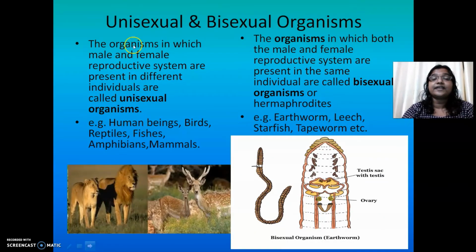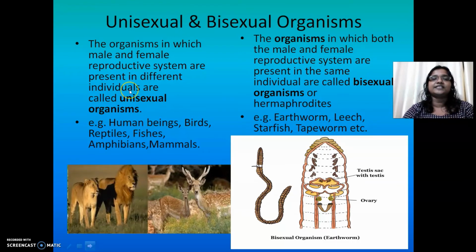Now let's see the differences between unisexual and bisexual organisms. In most of the higher organisms, you could see male and female organisms, where the sexes are separate.